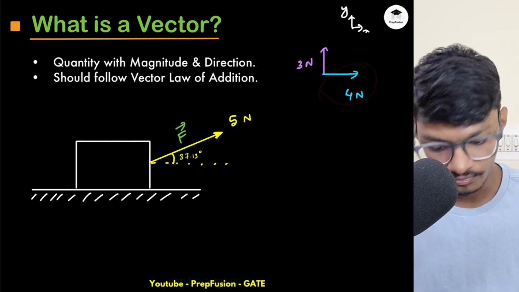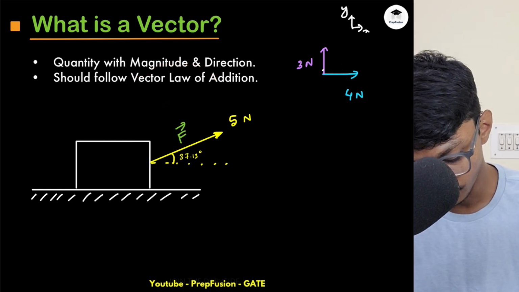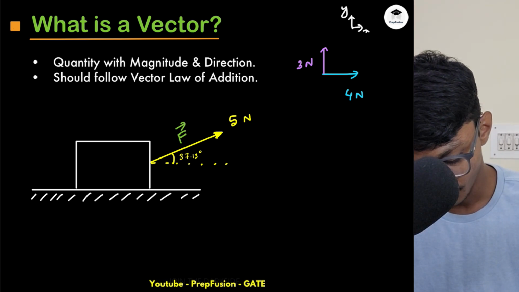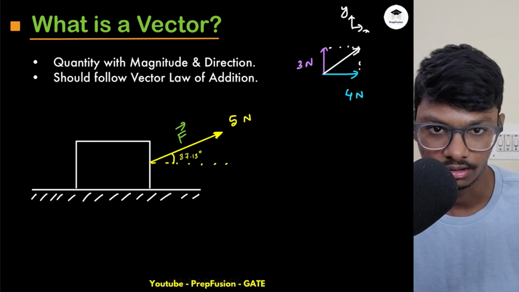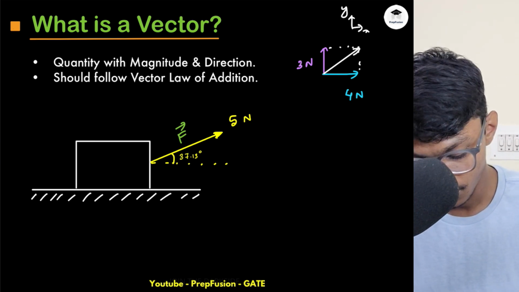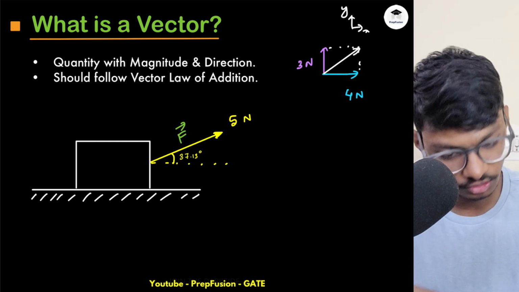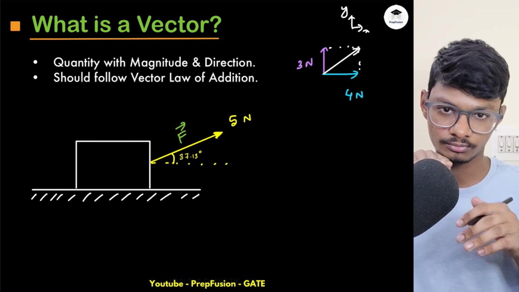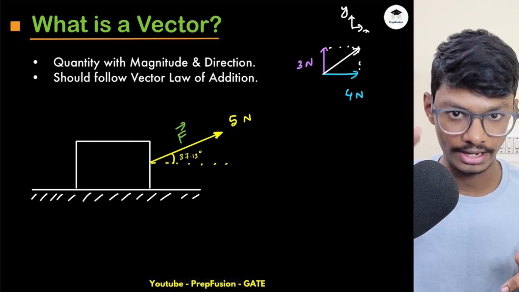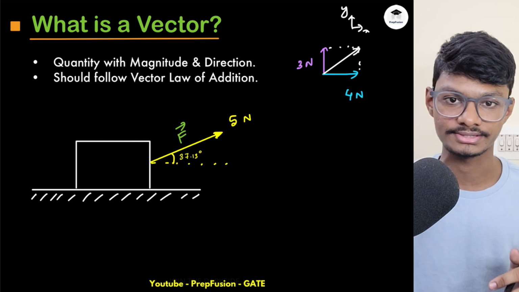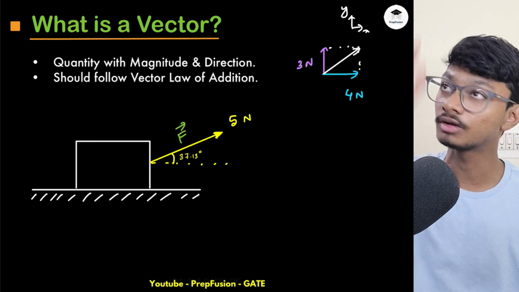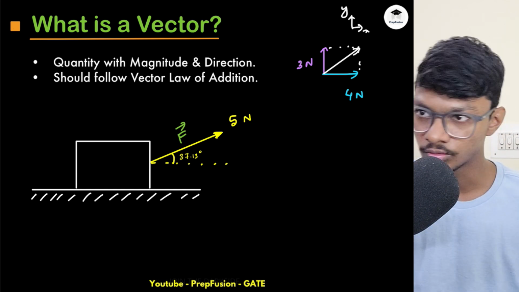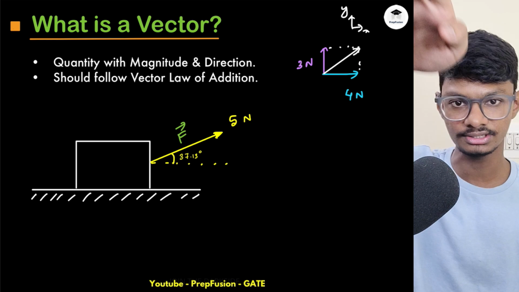So simply I will add these two. Whenever I'm adding these two, I have to follow the vector law of addition. What is the vector law of addition? Basically we make a parallelogram and then we connect the vertices from the tails to the end point, the diagonal of the parallelogram. Now, can you tell me the magnitude of this vector? This is also a vector force, because if I'm pushing you in the x direction and also in the upward y direction, then overall you will go somewhere in between those two. You will not exactly go up or exactly go in front, you will go somewhere like this, some slant.